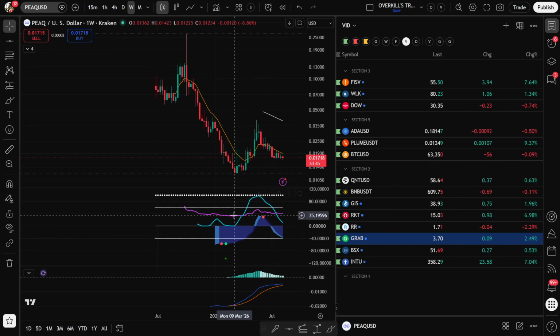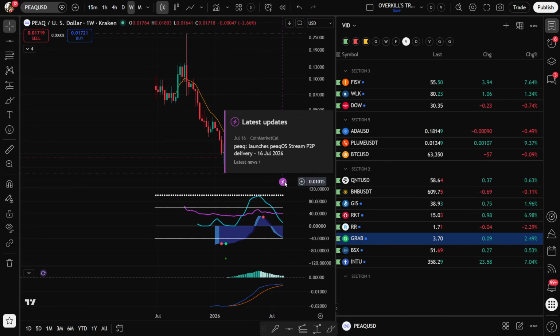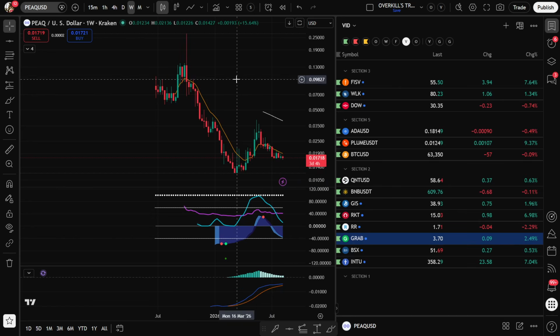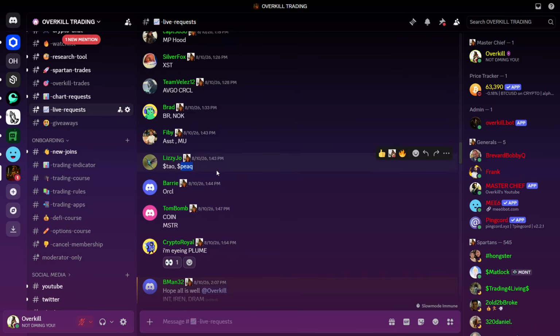Okay, it's got a green dot back here at around a penny and a half. So we're literally sitting at the same level we got this signal at. It did pump all the way up here to 4 cents, then pulled back. Just look for the green dot on that one. I'm not sure what these guys do, but I was doing some research on that.